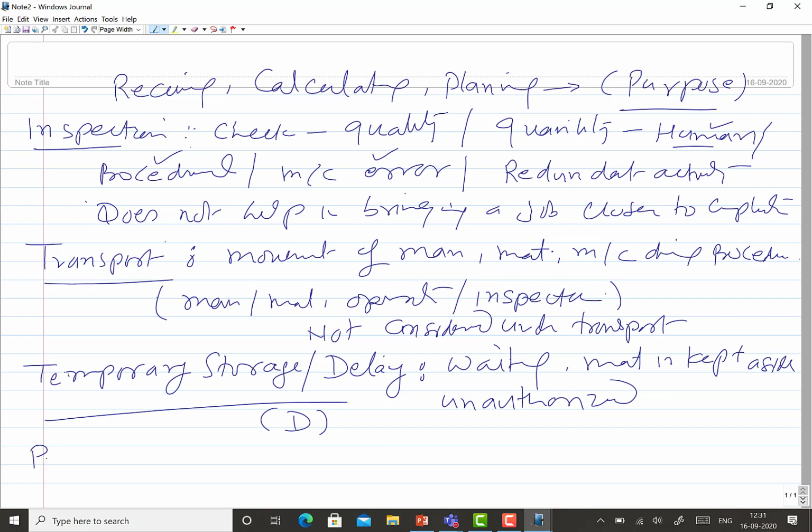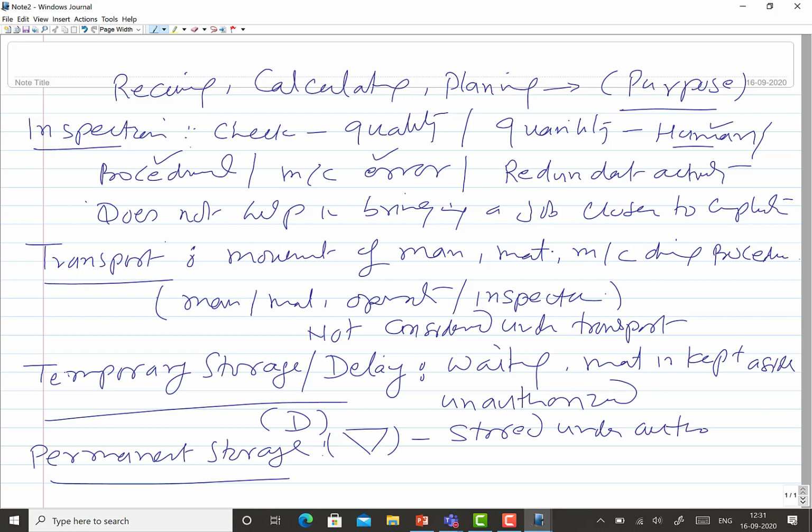Then there is permanent storage. Permanent storage is represented by this inverted equilateral triangle, and it is used when the material is stored under authorization, or it is kept under control at a specific place, so that it is not misplaced or lost in the process.